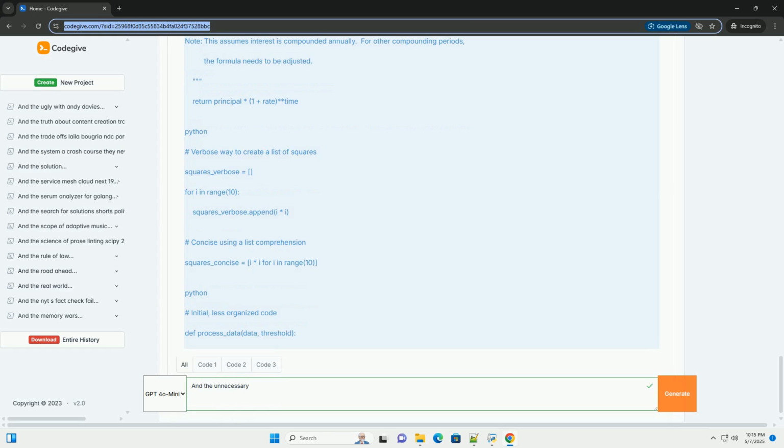5. Unnecessary abstraction, over-engineering. Abstraction is good, but too much of it can lead to over-engineering. Introducing complex patterns or classes when a simple function would suffice can make the code harder to understand and maintain. YAGNI, "you ain't gonna need it," is a relevant principle here.